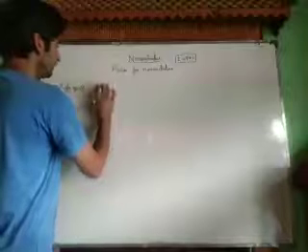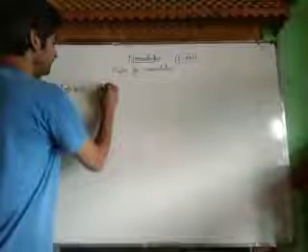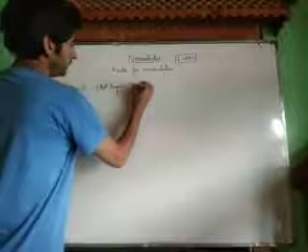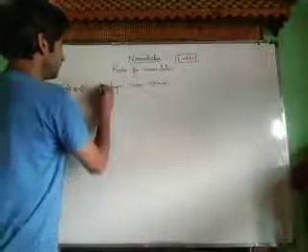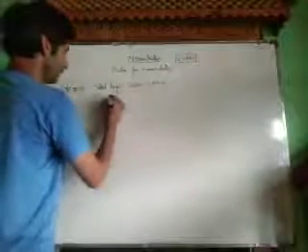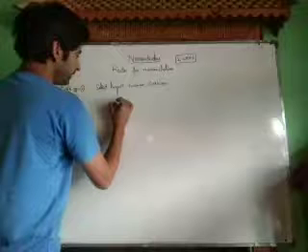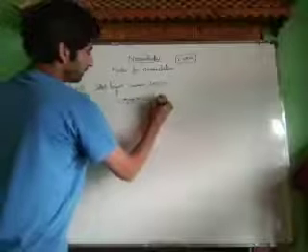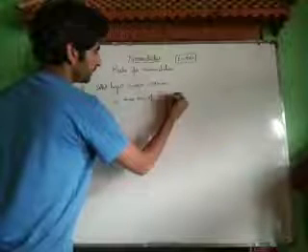Now rule number one is, first we have to select the longest carbon chain. This is rule number one. By longest carbon chain we mean the carbon chain with the maximum number of substituents.